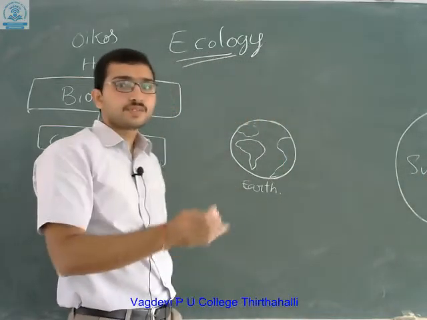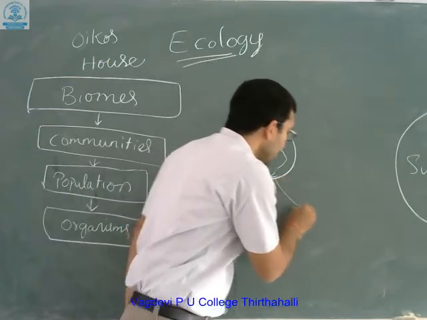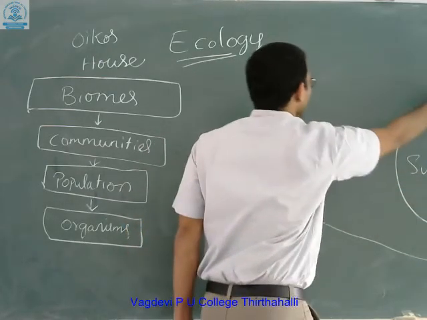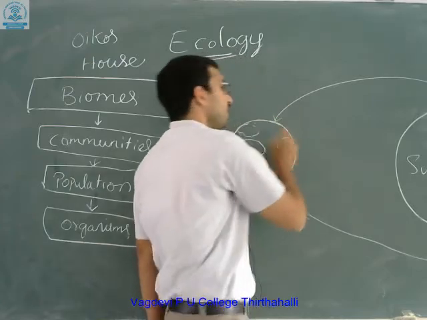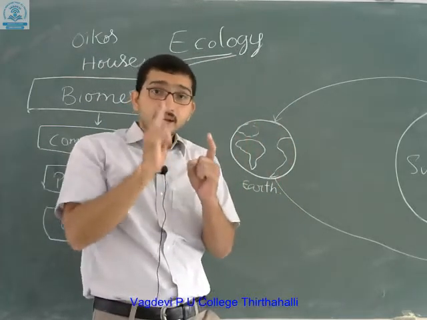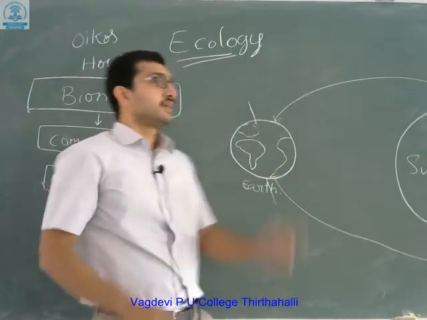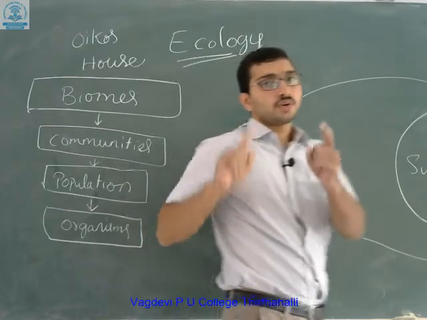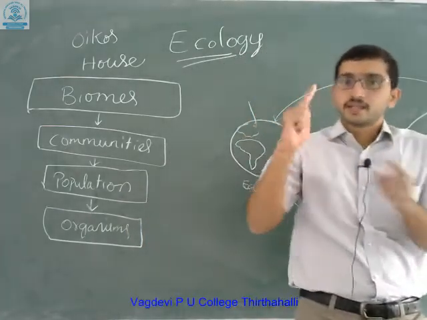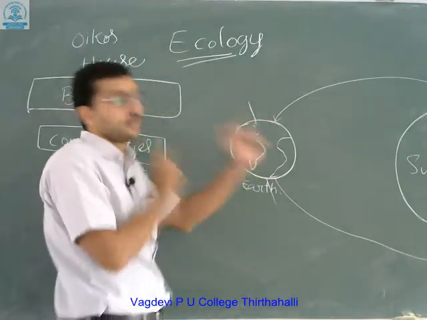The Earth rotates around the sun, and it also tilts on its axis and rotates on its own axis. Earth has the ability to rotate around the sun, rotate on its own axis, and even tilt.